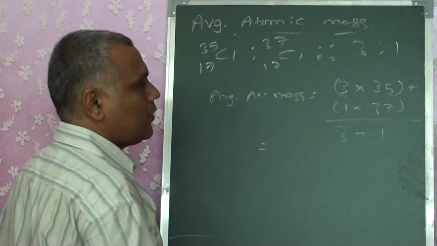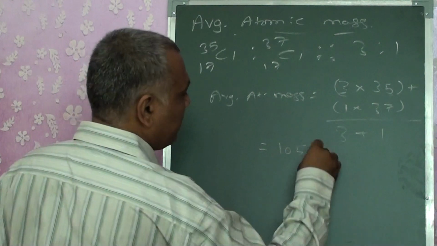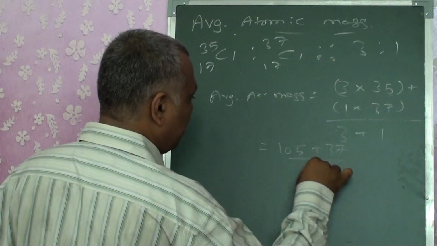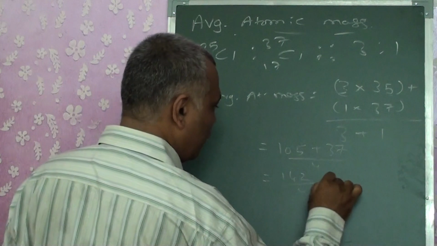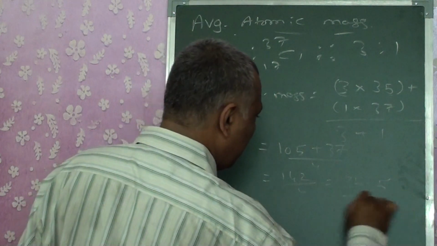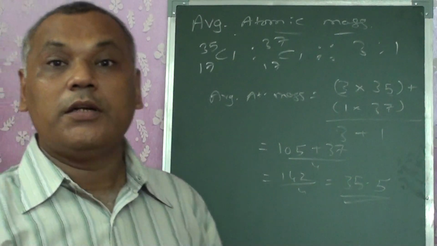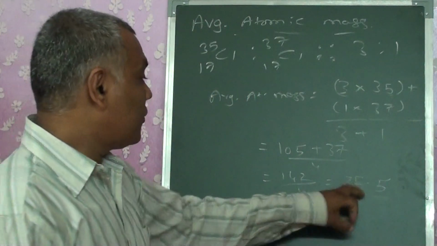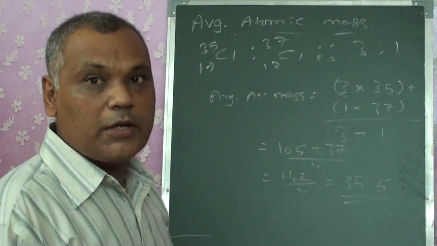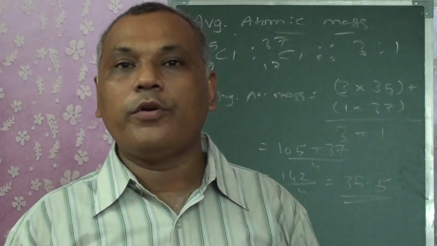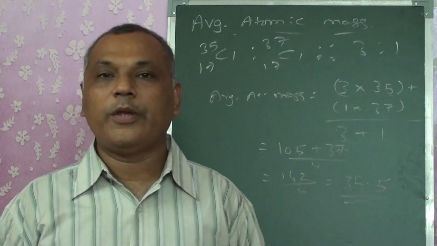So if I calculate it, I get 105 plus 37 divided by 4. So we get 142 by 4, and the answer is 35.5. So this is the average atomic mass of chlorine. It's not the mass of either chlorine-35 or chlorine-37. It's an average atomic mass. So whatever atomic mass we use, we are always going to use it in the form of average atomic mass.